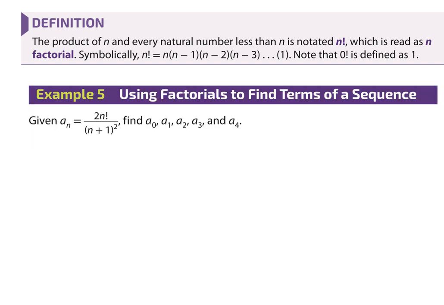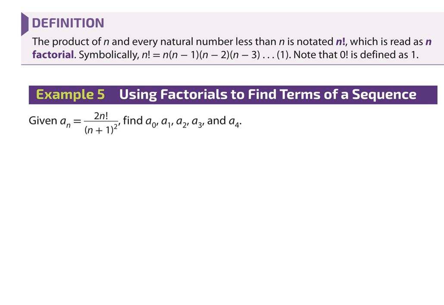Use factorials to find terms of a sequence. Given a sub n equals 2 n factorial over n plus 1 squared, find a sub 0, 1, 2, 3, and 4. Really quickly, factorial is automatically tied to whatever it is next to. So this does not mean multiply the 2 and the n and then take the factorial of the product. Think of it as like an exponent.